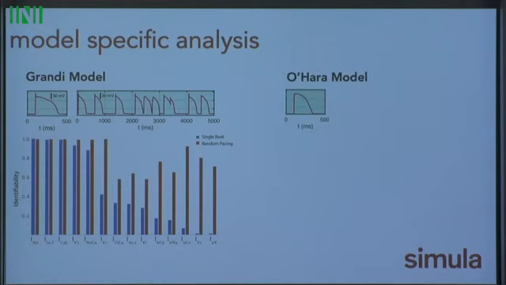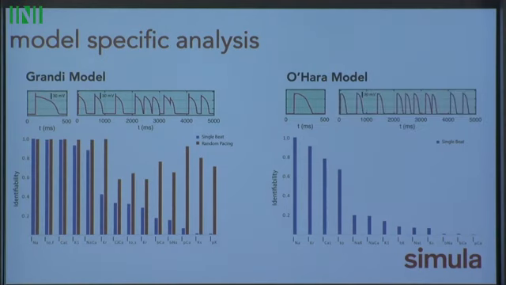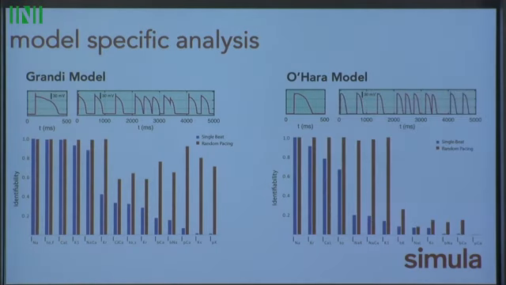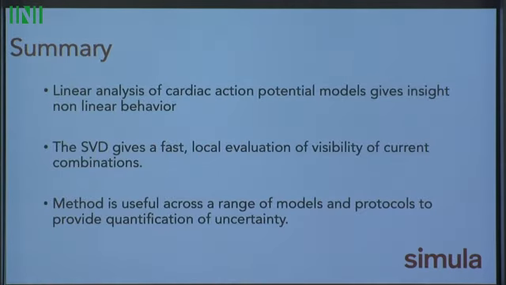If we look at the O'Hara model, we do the same thing, and here we can see that we get really good identifiability of some, but still some are completely invisible. So this becomes a tool to look at your model, to look at your protocol, to try and see what you should be able to see, what you shouldn't be able to see, and hopefully some level of assurance of the conclusions that you make.